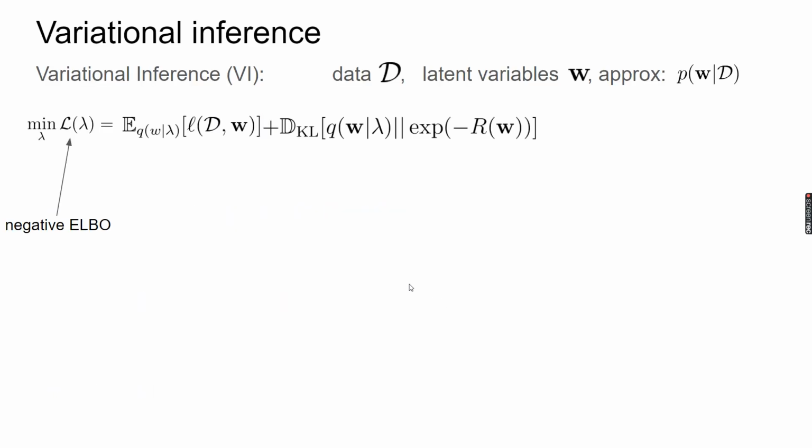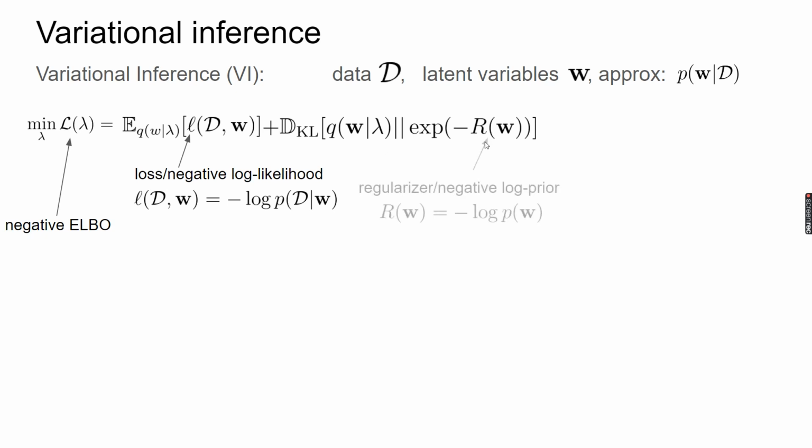First of all, let's review the variational inference framework. Given data D and latent variables W, our goal is to approximate the posterior distribution of W given data. Under the variational inference framework, we would like to minimize the negative ELBO. From this expression, we can see that the negative ELBO has two terms. The first term is the likelihood term, and the second term is the KL divergence between the approximation and the prior. Here, the L function in the first term is the negative log likelihood, and the R function in the second term is the negative log prior.